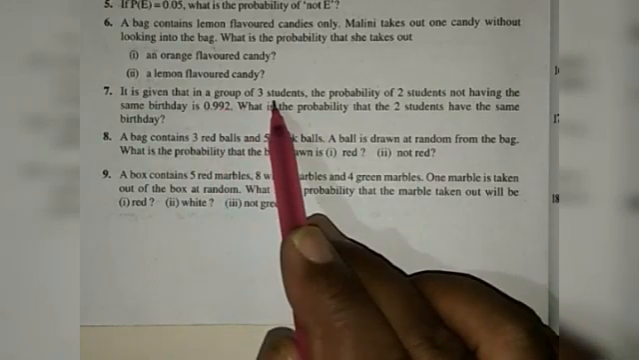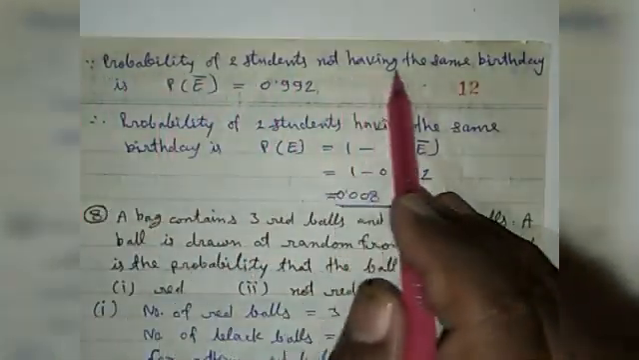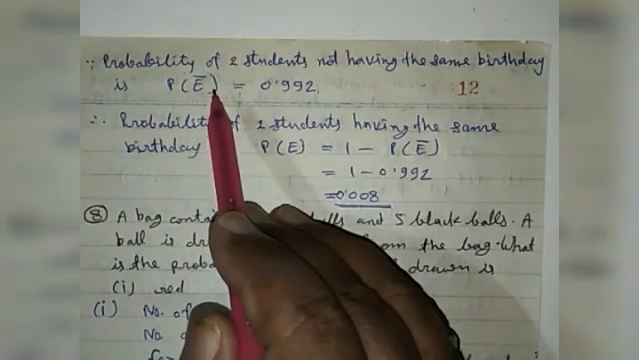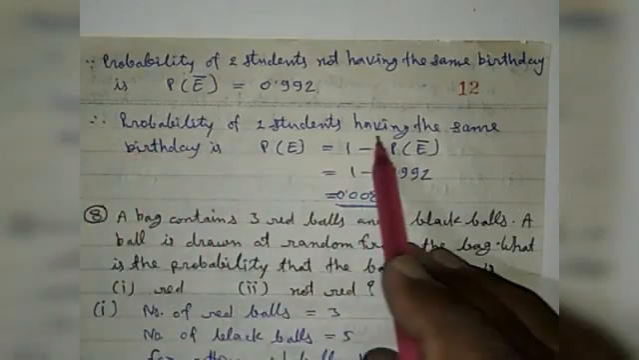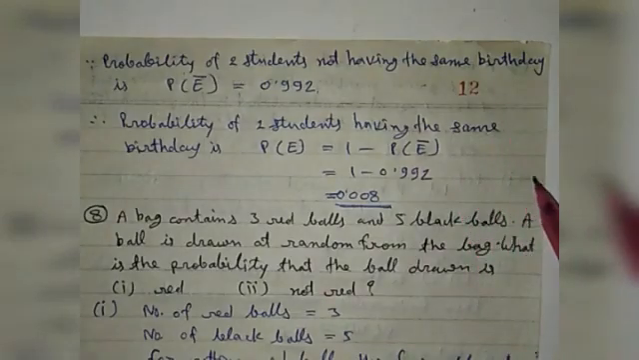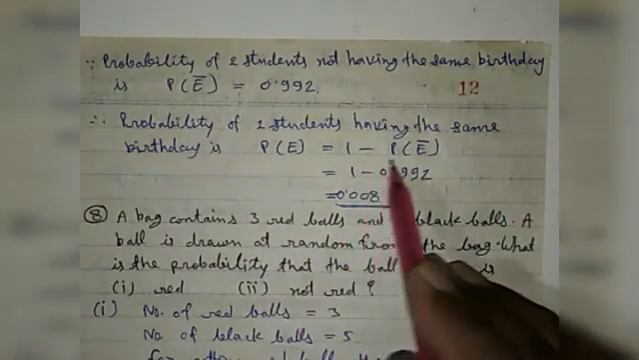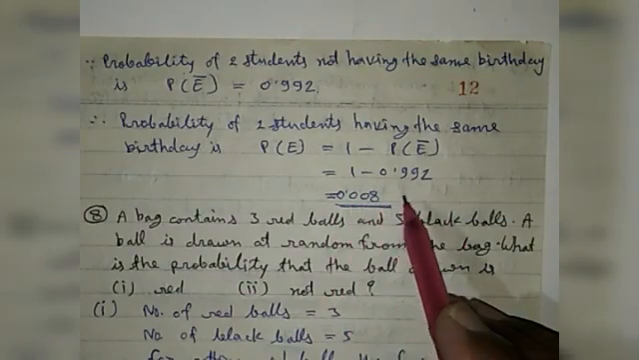In the seventh question, it is given that in a group of 3 students, the probability of 2 students not having the same birthday is 0.992. Then what is the probability that 2 students have the same birthday? Since the probability of 2 students not having the same birthday is P(E bar) equal to 0.992, and the probability of 2 students having the same birthday is P(E), that is equal to 1 minus P(E bar). As you know that P(E) plus P(E bar) equal to 1. So P(E) equal to 1 minus P(E bar), that is equal to 1 minus 0.992, which is equal to 0.008.